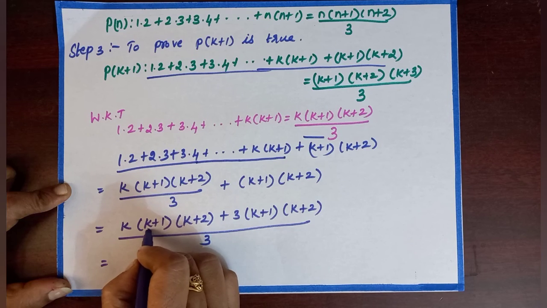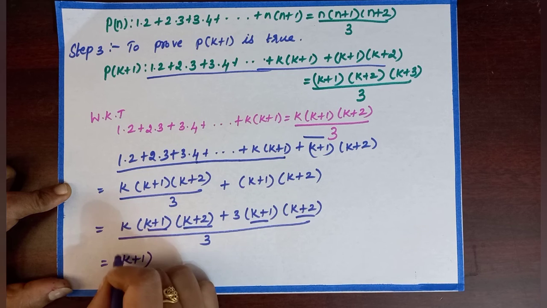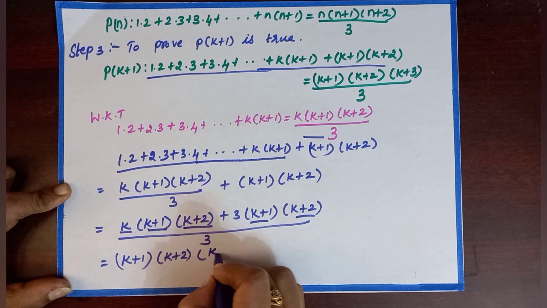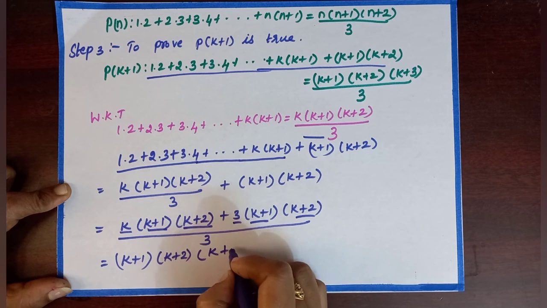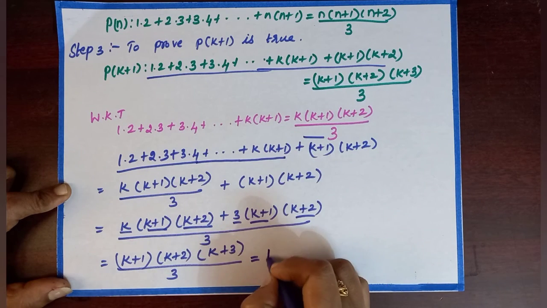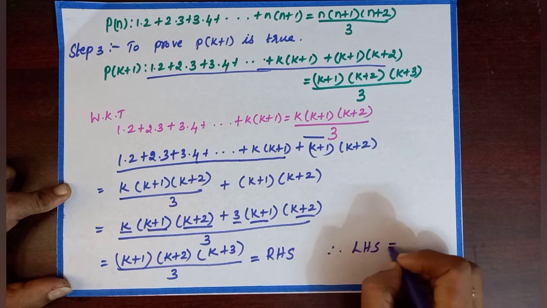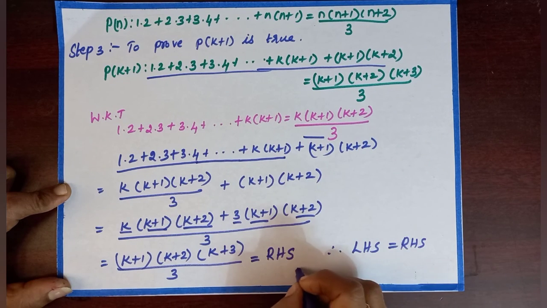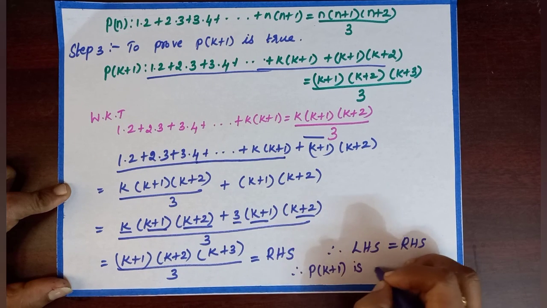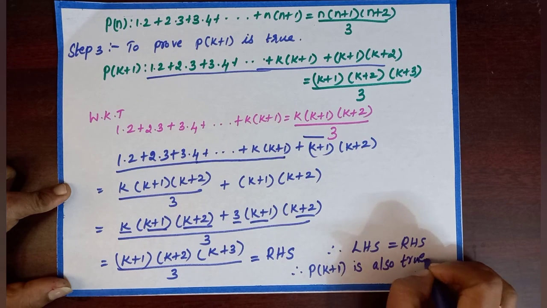In the numerator, we can take k plus 1 as well as k plus 2 commonly out. Then we get k plus 1 into k plus 2 into, the first term we have k, in the second term we have 3, so k plus 3 by 3, which is equal to RHS. Therefore, LHS equal to RHS. And therefore, P of k plus 1 is also true.